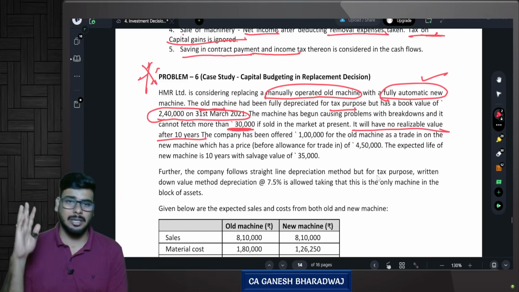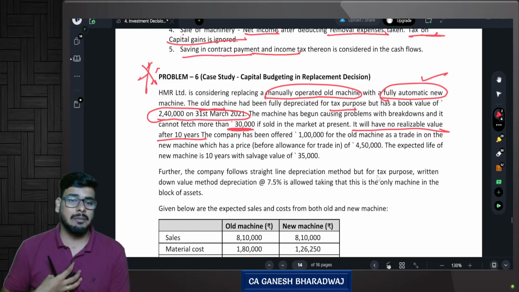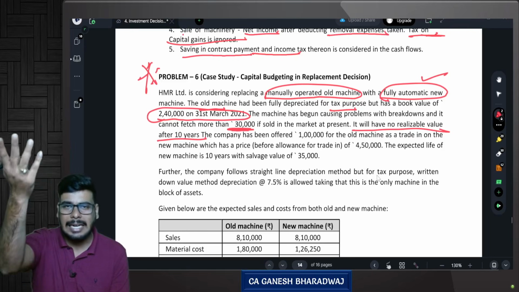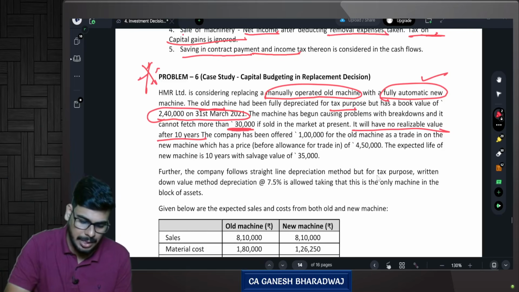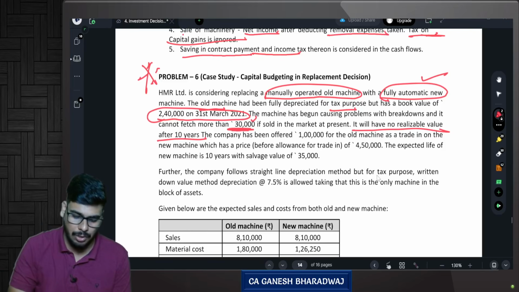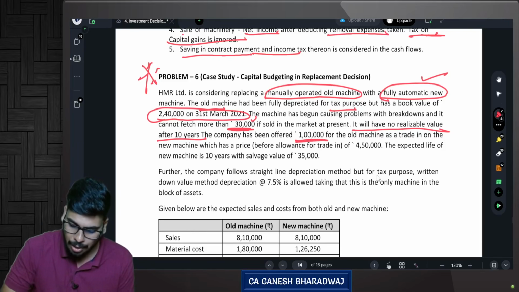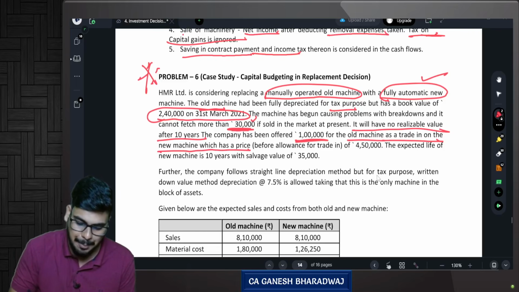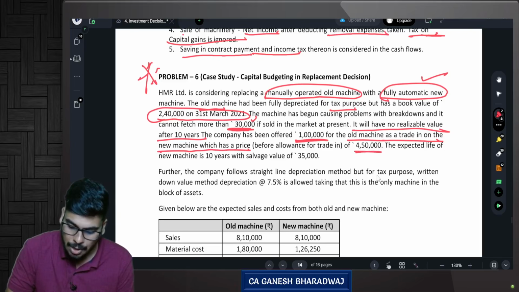Suppose I don't want to dispose of it, for some emotional reason, I want to continue using this old machine for 10 years. At the end of 10 years, it will not even have this 30,000 rupees of value. It will have zero value only, right? The company has been offered rupees 1 lakh for the old machine as a trade-in on a new machine, which has a price before allowance of trade-in of 4,50,000.